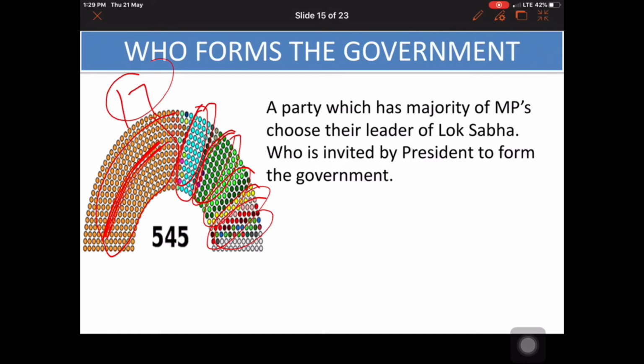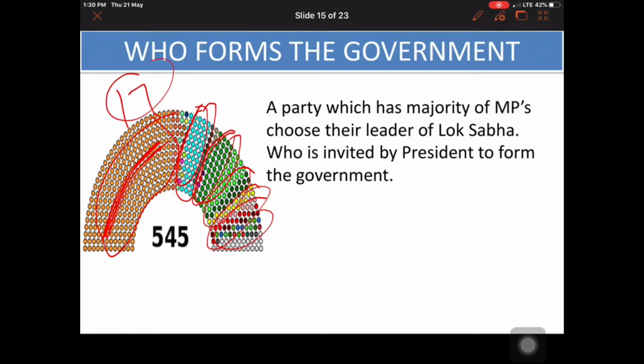Or sometimes the majority party does not claim, or when the chance is given to the first majority party, they do not claim to form the government or are not able to show the majority, then the preference is given to the second largest party of the Lok Sabha.